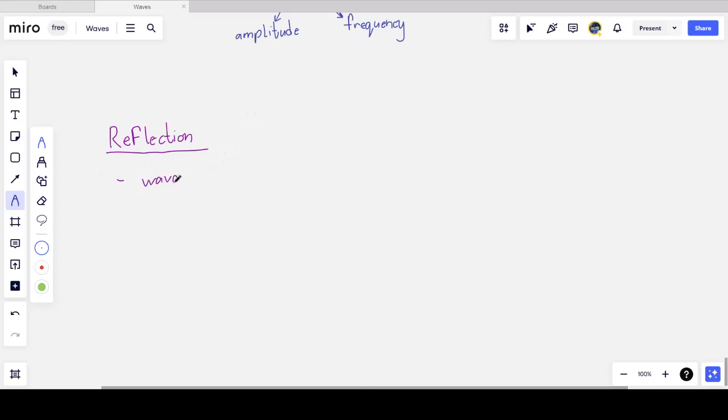Now, for reflection, a wave must strike a barrier or a boundary between two different media, going from medium 1 into medium 2, but the wave doesn't move into the second medium. It simply reflects, or to say it better, it changes direction and stays in its current medium.